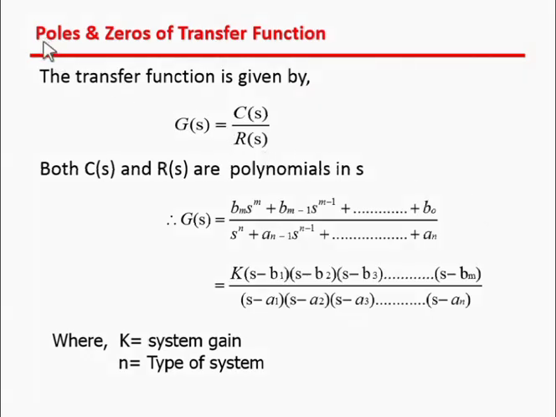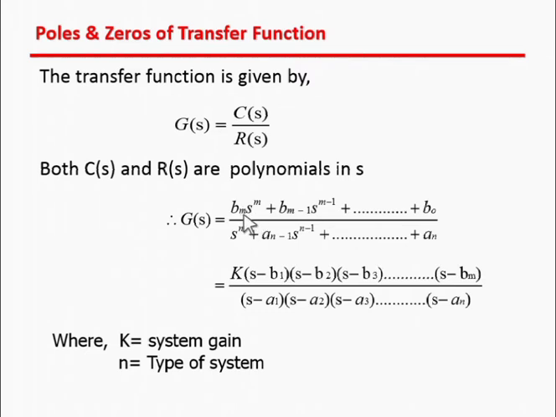Now we understand what are the poles and zeros of the transfer function. First of all, we define what a transfer function is, which is already covered in chapter 1. Here the simple representation of the transfer function is given by G(s) equal to C(s) by R(s), where C(s) is the output and R(s) is the input. Both C(s) and R(s) are polynomials in s.